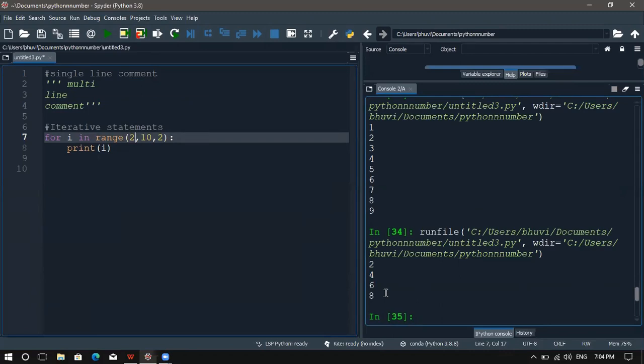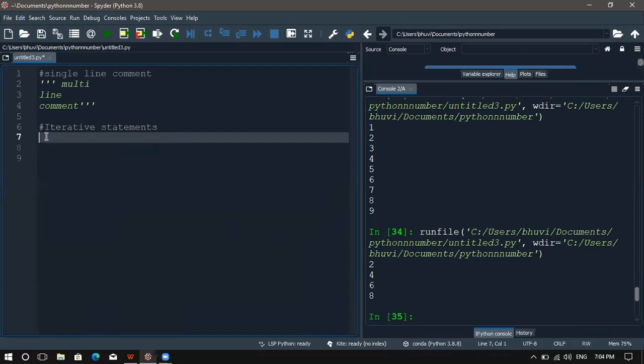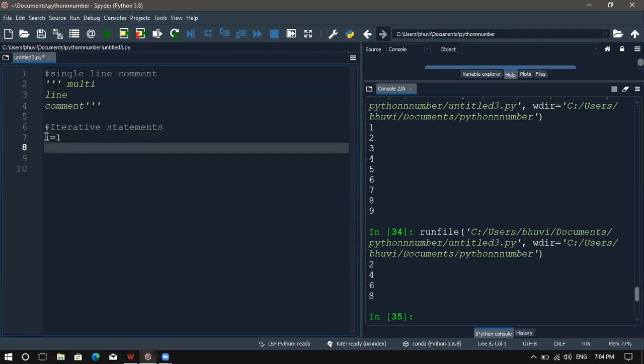No, madam. Okay, so next we are moving on to the while loop. It is the same as the for loop. In the while loop, we will give the start value before the while loop, like I equal to 1. We will check the condition in the while loop.